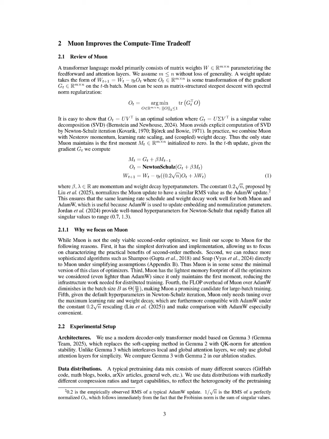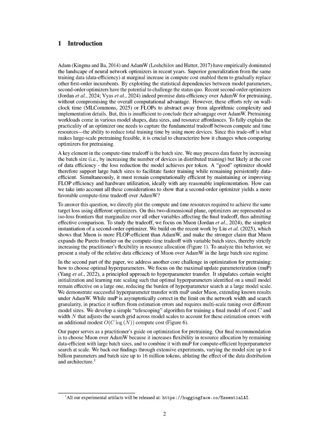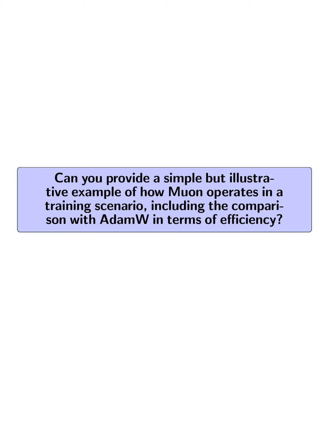The algorithm maintains only the first moment, initialized to 0, and normalizes the updates to ensure that the RMS value aligns with that of the AdamW update, facilitating compatibility in learning rate schedules. Additionally, Muon is designed to be flop efficient, particularly in large batch training scenarios, by ensuring that the overhead diminishes as the batch size increases, thus enhancing its practical applicability in distributed training environments. Can you provide a simple but illustrative example of how Muon operates in a training scenario, including the comparison with AdamW in terms of efficiency?